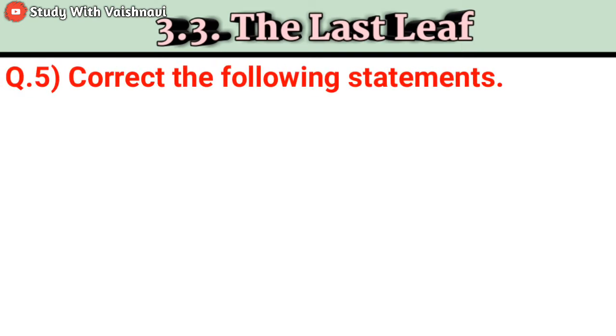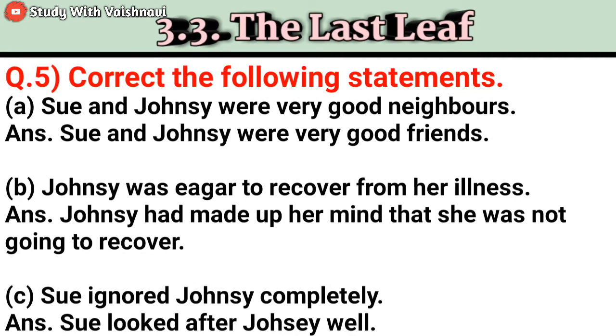Correct the following statements. Now see the first one: Sue and Johnsy were very good neighbors. Its correct answer is: Sue and Johnsy were very good friends. Okay, now next: Johnsy was eager to recover from her illness. Its correct statement is: Johnsy had made up her mind that she was not going to recover. Now next: Sue ignored Johnsy completely. Its correct statement is: Sue looked after Johnsy well.